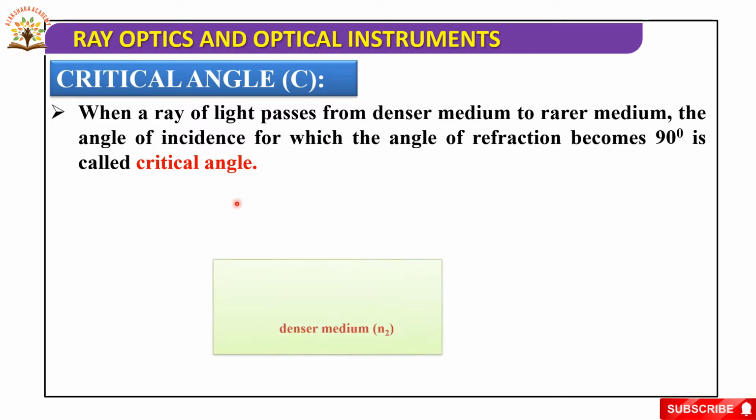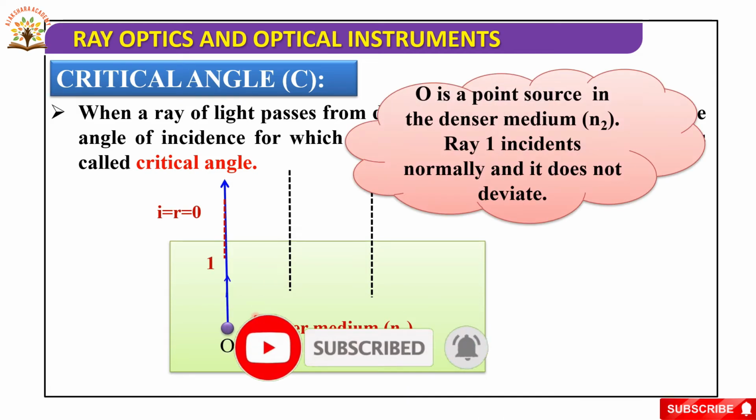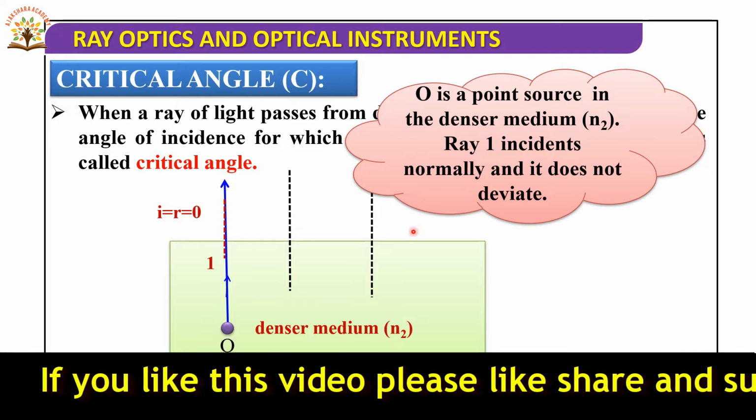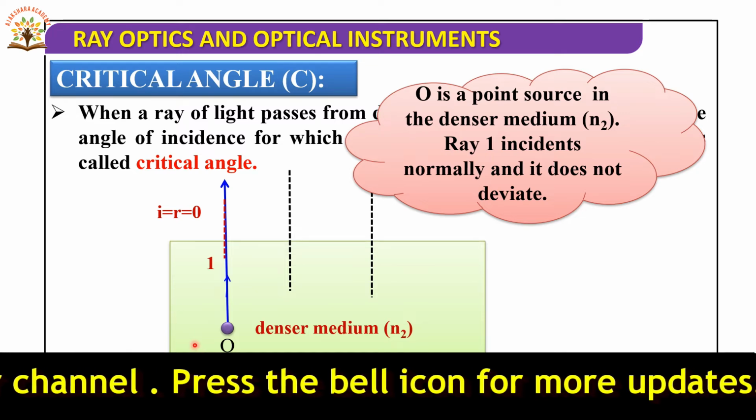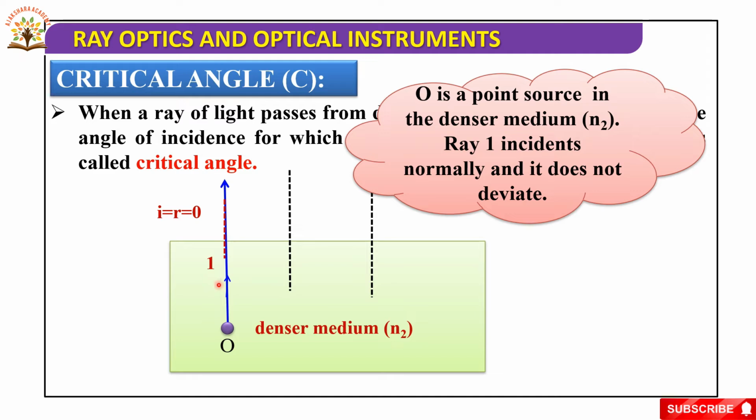Okay, next. Here is the denser medium and we are drawing the normal, and here O is the point source in the denser medium. Ray 1 from the point source is incident normally, and it does not deviate. Whenever a light ray is incident normally, it does not deviate. In this case, i = r = 0, that is, the angle of incidence and the angle of refraction are both equal to 0.